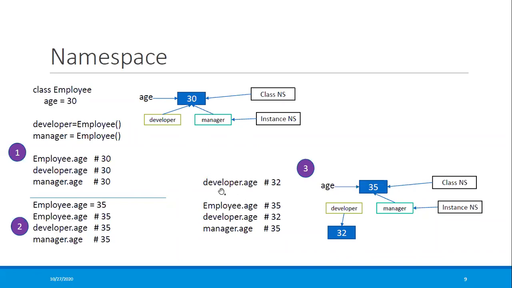Now, if I say developer.age equal to 32, so I have changed it. A new namespace will be created for this instance, for the developer, and it will point to 32. And for all others, it will be pointing to the same. So for example, employee.age will be 35. Developer, since I have changed it, will be 32. Manager will be the same, 35. So that is all about the namespace.